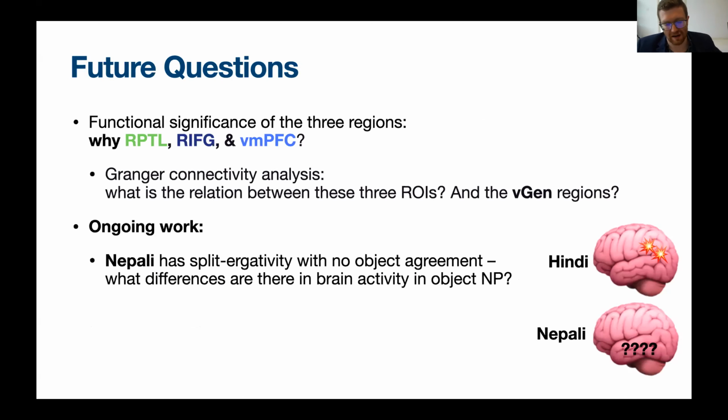Interestingly, Nepali is a language that has essentially the same case system as Hindi, but without this variable agreement system. In other words, we can run the exact same experiment in Nepali, but without having the question of object agreement versus subject agreement. Therefore, if there's some neural signal that we think has to do with encoding agreement in Hindi, that signal ought to be absent in Nepali. I will say from preliminary data that seems to be the case, but I'm not presenting on that today. Additionally, there are interesting questions here about production versus comprehension, which I don't have the time to discuss.